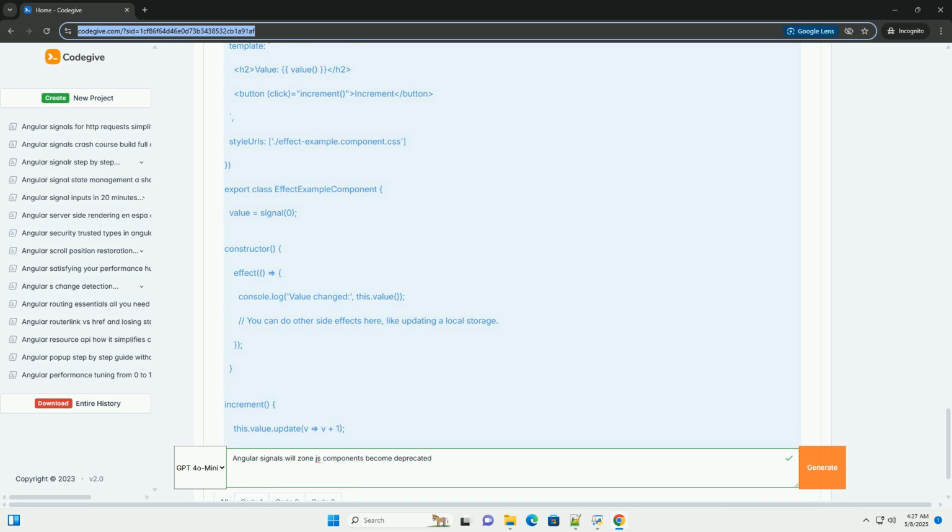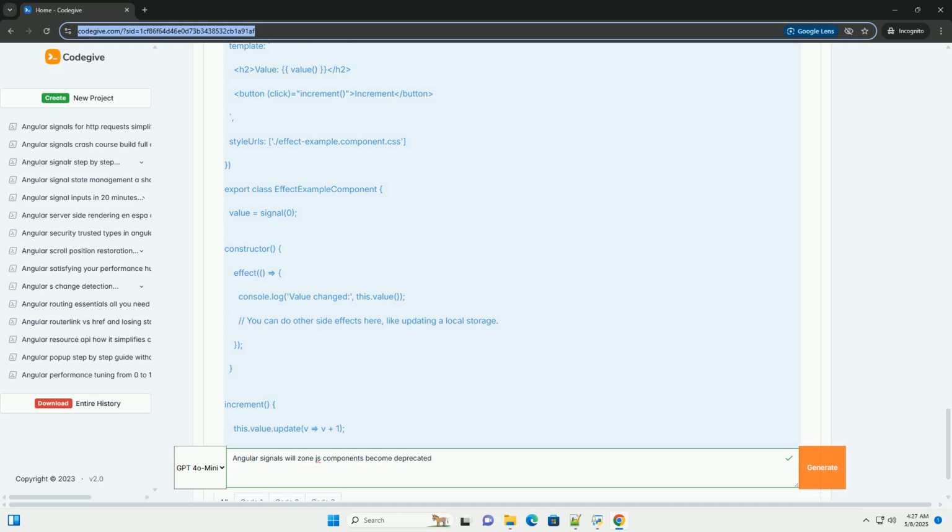Simplified architecture. A more direct and understandable data flow based on signals. Better debugging. Easier to trace changes and debug reactive flows. Smaller bundle sizes. Removing zone.js reduces the application's size. Opt-in granular change detection. Developers have explicit control over when and how components update.